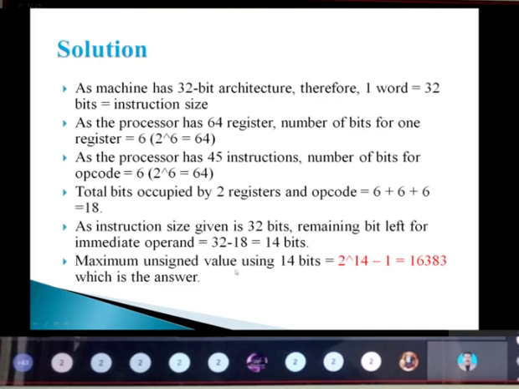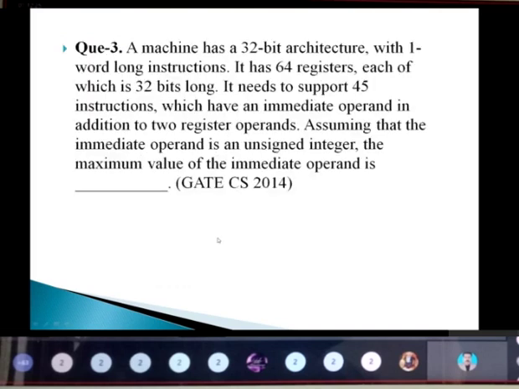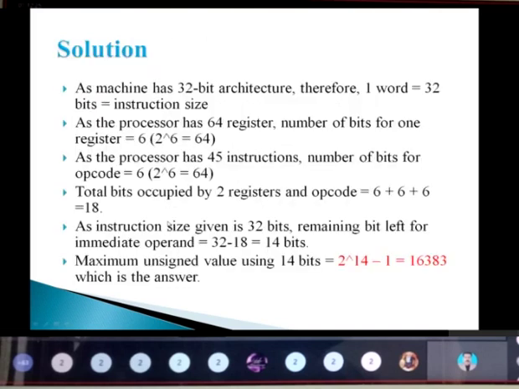The maximum unsigned value using 14 bits has a formula: 2 power the number of bits for the immediate, minus 1. So 2 power 14 minus 1 is 16,383. That will be the answer for this question.